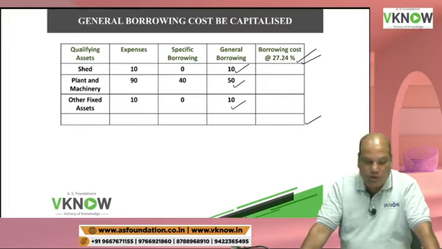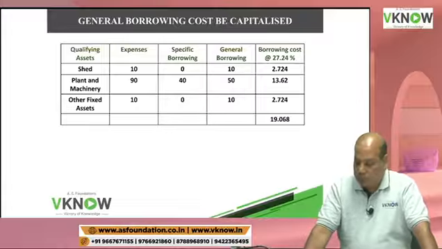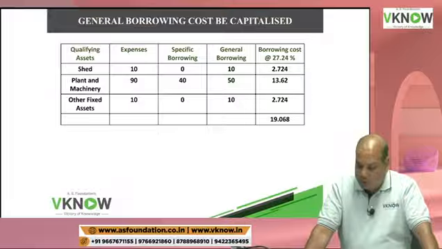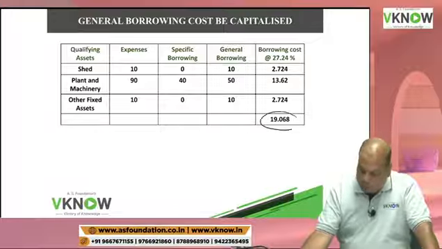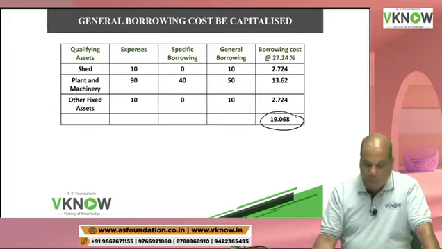Come on, last column. 2.724 for shed, 13.62 for plant, 2.724, and take the total. This comes to 19.068.